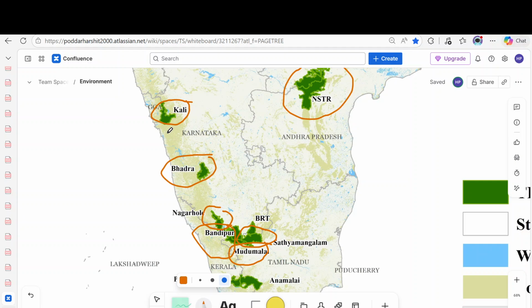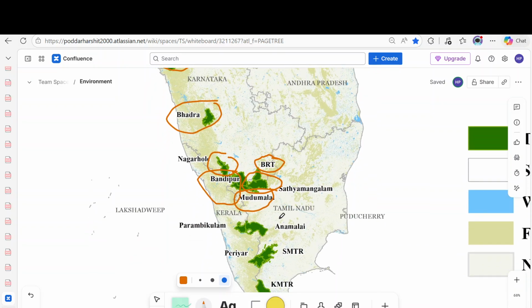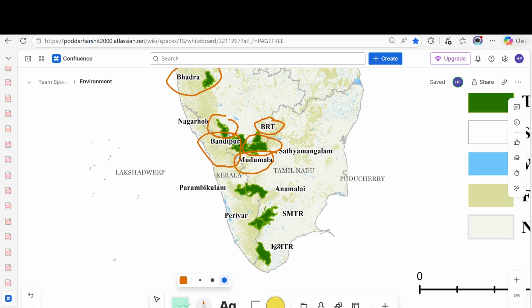See Tiger Reserve. There's a BRT temple. So Satyamangalam, BRT, Muddumalai, they are just linked between the Eastern Ghat and Western Ghat. Okay, in Tamil Nadu, we have seen Muddumalai, Annamalai, Satyamangalam, and Kalakad Mundanthurai.